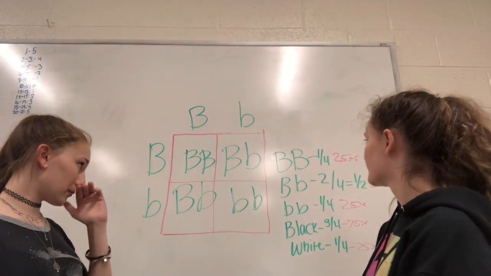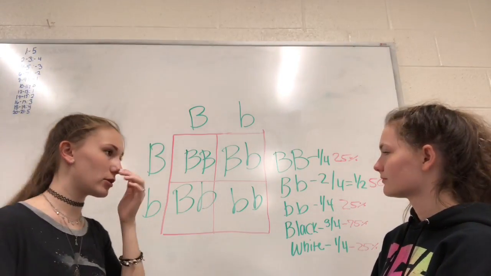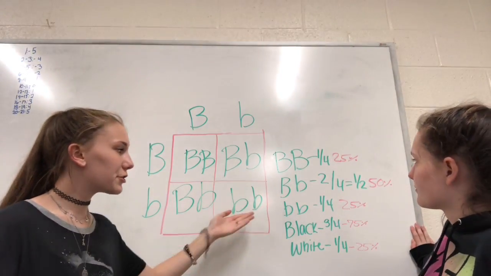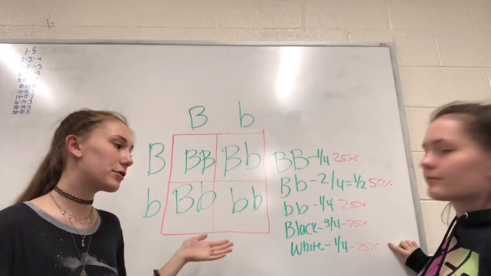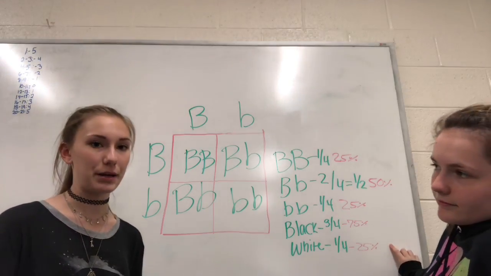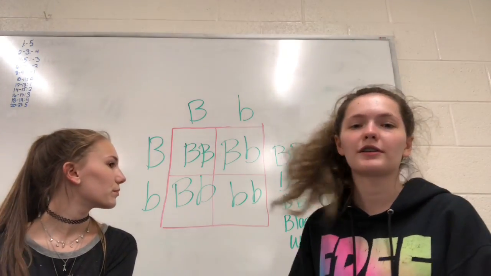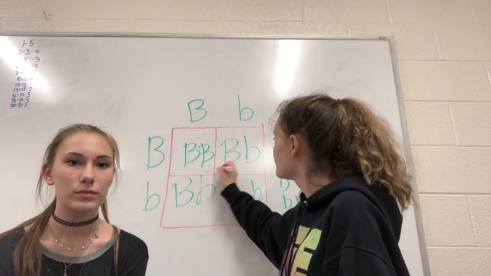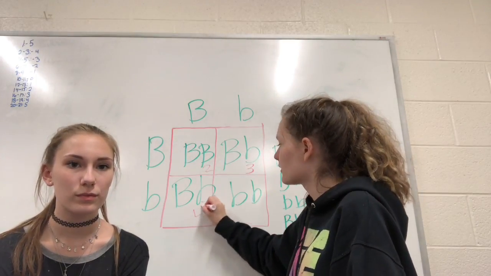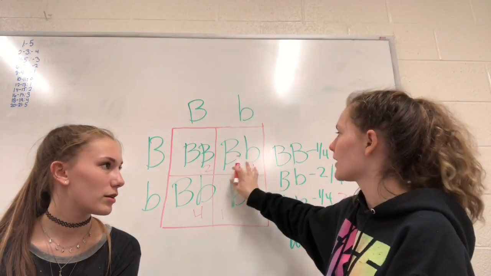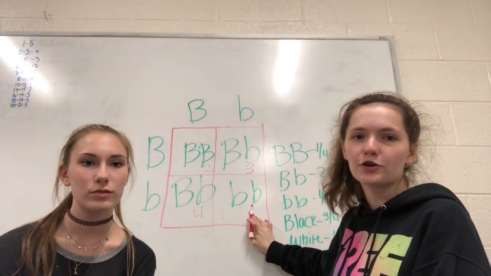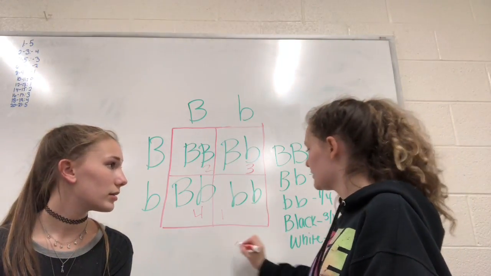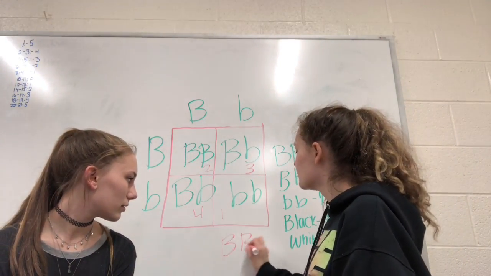So you're going to take the cross based on the parents that you picked from the cup and the percentages of the genotypes and phenotypes, and you're going to write that onto your lab paper. Now we're going to pick a random offspring. To do this, pick a number 1 through 4. This is going to be 1, this is going to be 2, this is going to be 3, and this is going to be 4. Whatever number you picked will be whatever genotype you got from your cross. For us, we got number 2, and this has big B, so this is the one we're going to be using to move on.